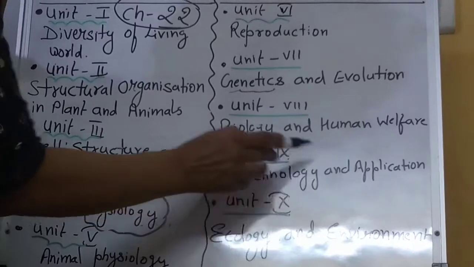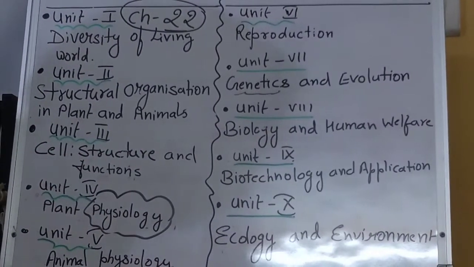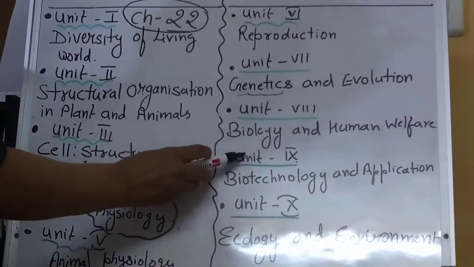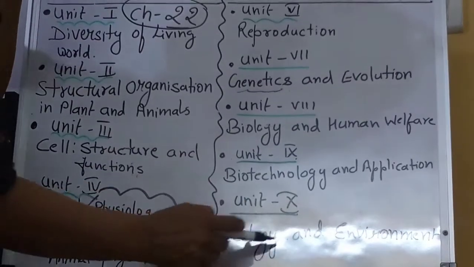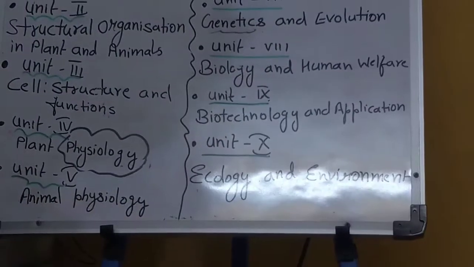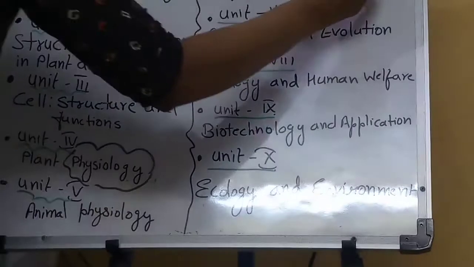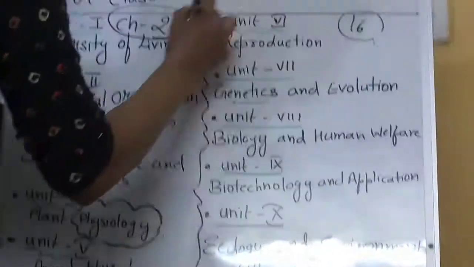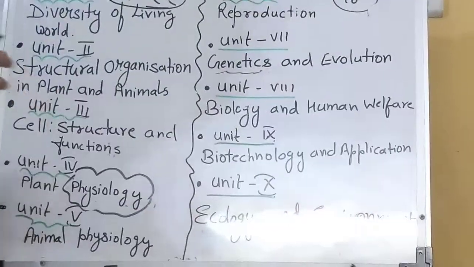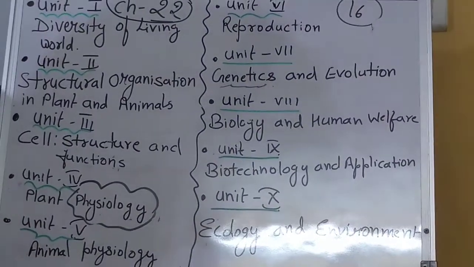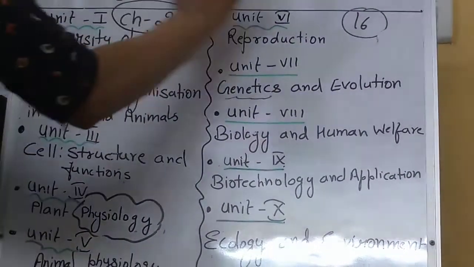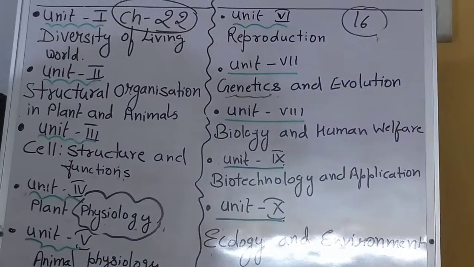Unit 9, biotechnology and its applications. This is a very interesting topic. And unit 10, ecology and environment. So here you are getting 16 chapters. So 22 plus 16 you are going to prepare for your NEET examination. This is the whole syllabus of your NEET examination.